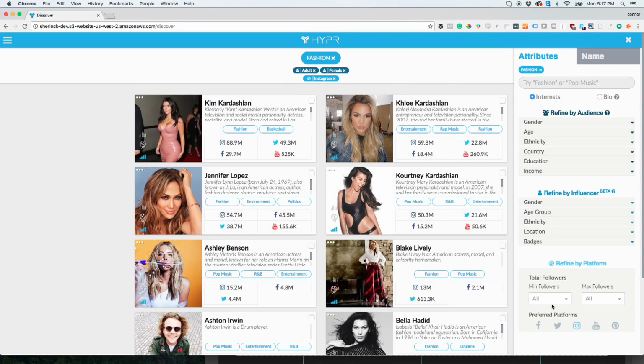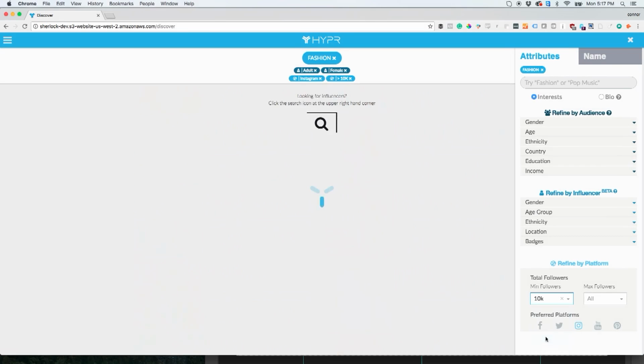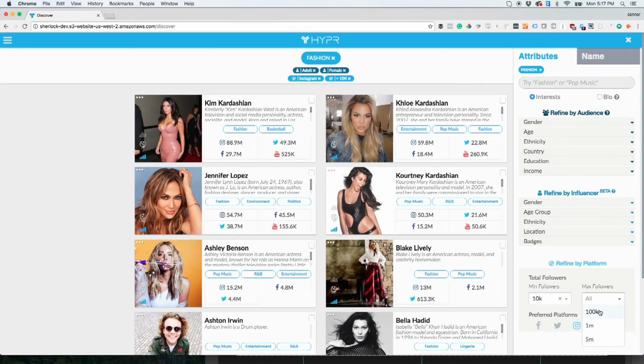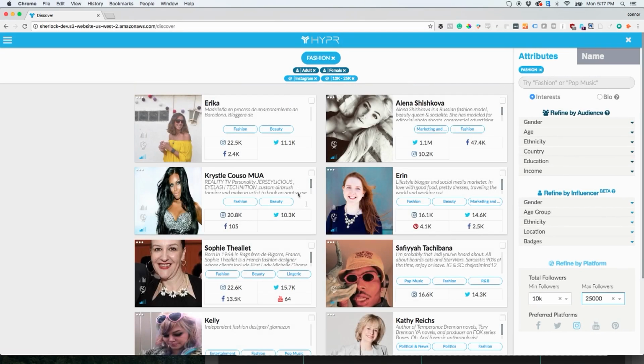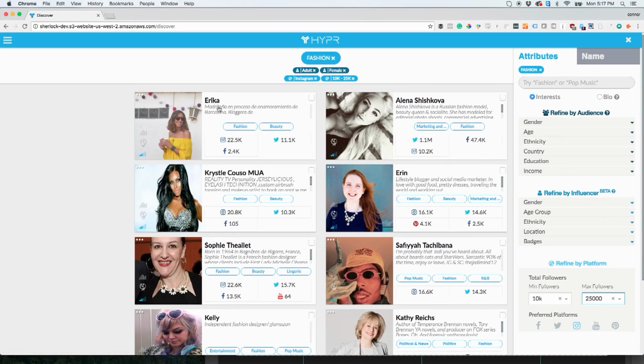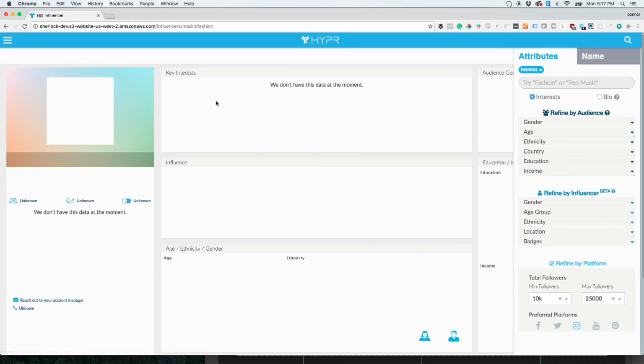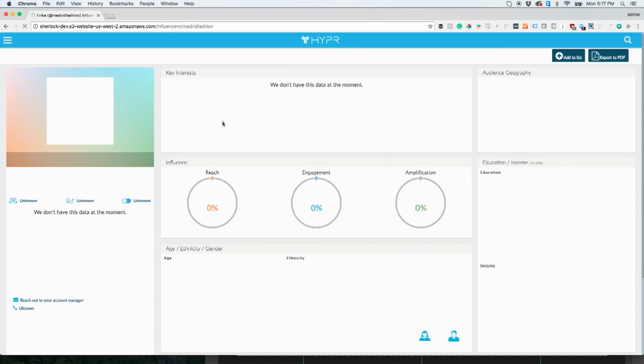Finally, depending on our goals, we may want to target larger or smaller influencers. We can achieve that by editing the audience size range. For example, let's look for micro-influencers who have between 10,000 and 25,000 followers. Now, as you can see, the system provides us with a robust set of tools to narrow down on as many influencers as we like.